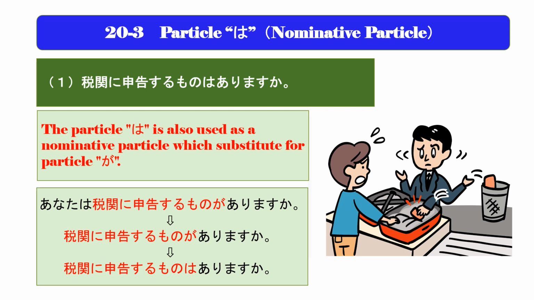Then it becomes, 税関に申告するものがありますか？ In this case, the nuance is almost the same even if the particle wa is used as the nominative particle instead of the particle ga. You can also say in Japanese, 税関に申告するものはありますか？ Therefore, in addition to the title particle studied above, the particle wa can sometimes be used as a nominative particle in place of the particle ga.